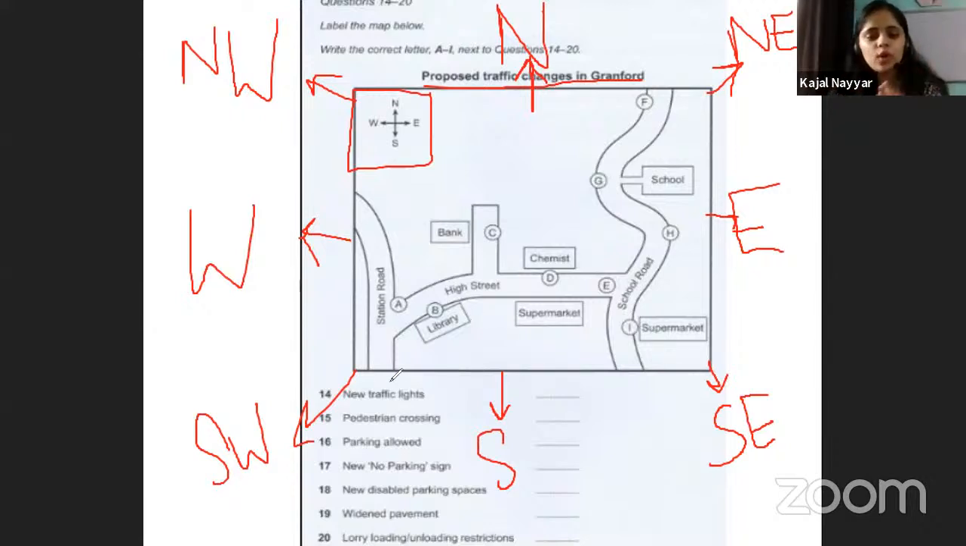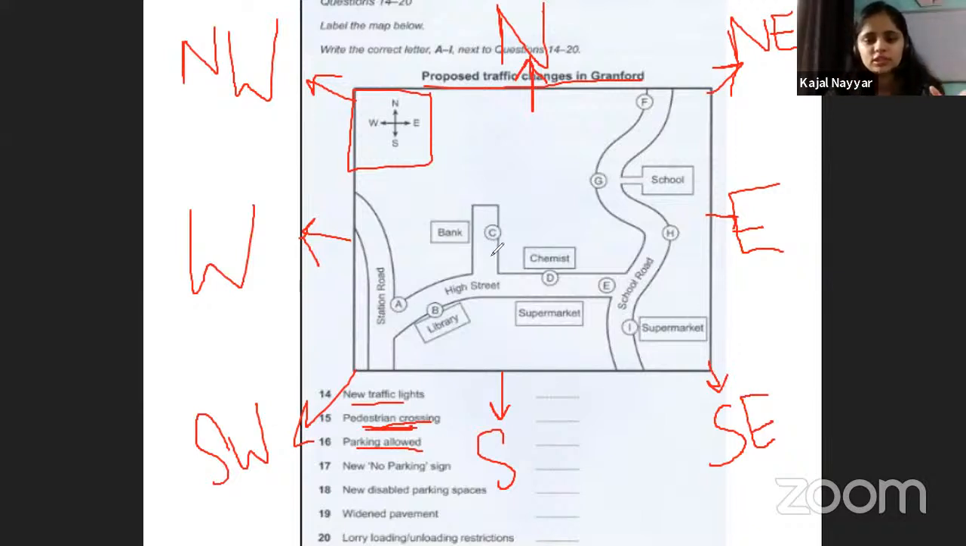Next thing is that you have to identify all these words. You have to identify where these places can be. Have a guess or otherwise just read it. Okay, new traffic lights. Traffic lights can be somewhere here, and not anywhere else. Then parking allowed, pedestrian crossing. Now pedestrian crossing is like a zebra crossing, the road marks from where a pedestrian can cross the road, right? It is very common sense that you need to apply.